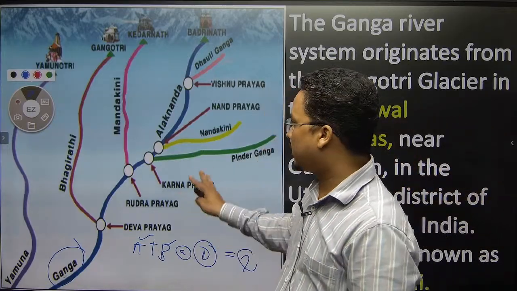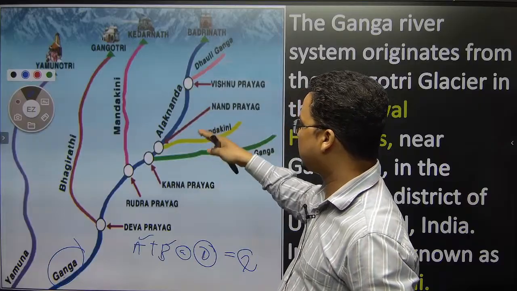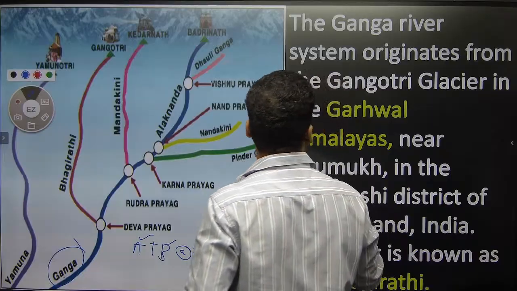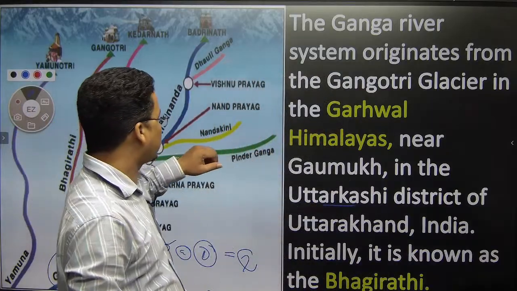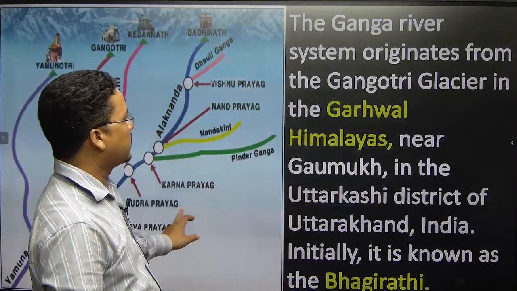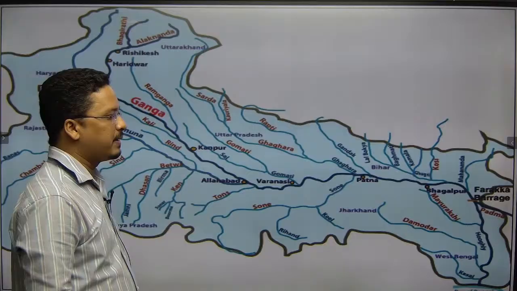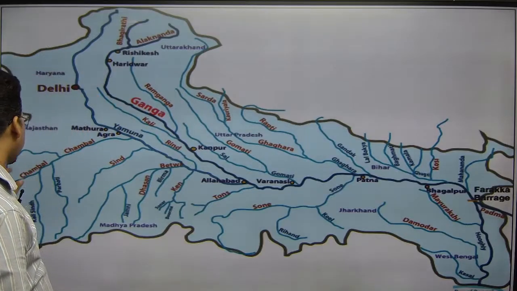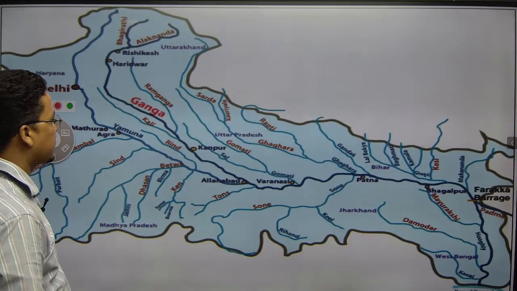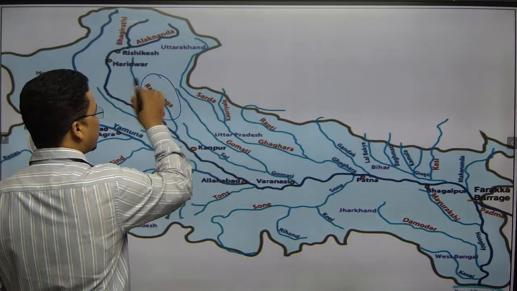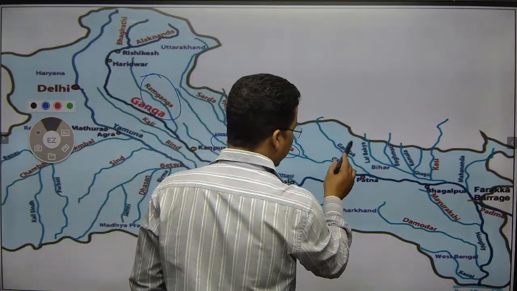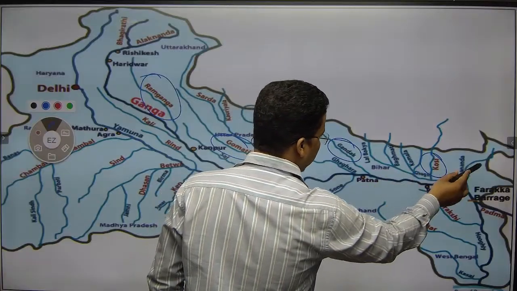Next, as I said, this is how you have to connect. These are the 5 prayags. Now for the Ganga river, we also have to do a deep dive into the Ganga system, right? Next I would say some left bank and right bank tributaries of the Ganga. First I will come to the left bank tributaries. The left bank tributaries are Ramganga, Gomti, Ghagra, Gandak, Koshi, Mahananda.